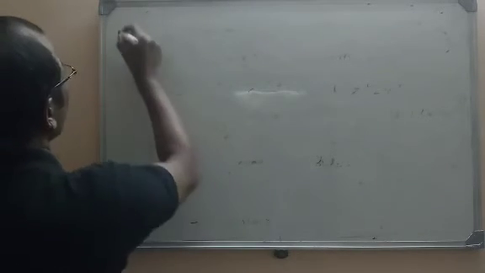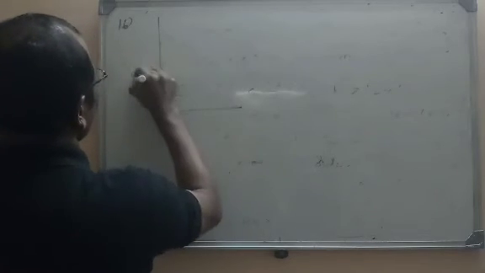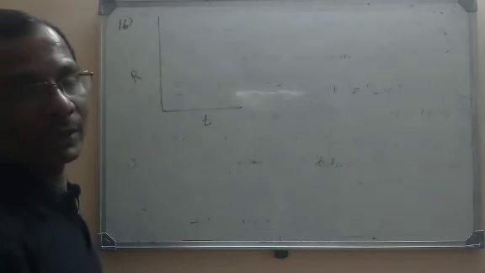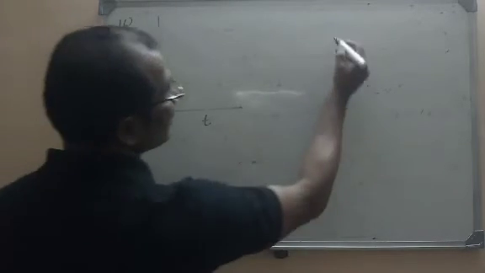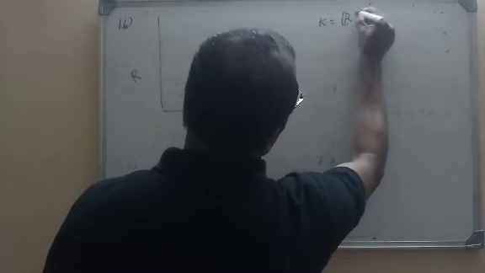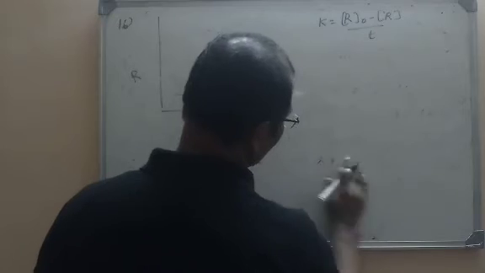Zero order reaction. What is given in the question? They have plotted a graph taking R on the y-axis and T on the x-axis. We know how a zero order graph is plotted. What is a zero order reaction? K is equal to R0 minus R divided by T. This is the zero order reaction.